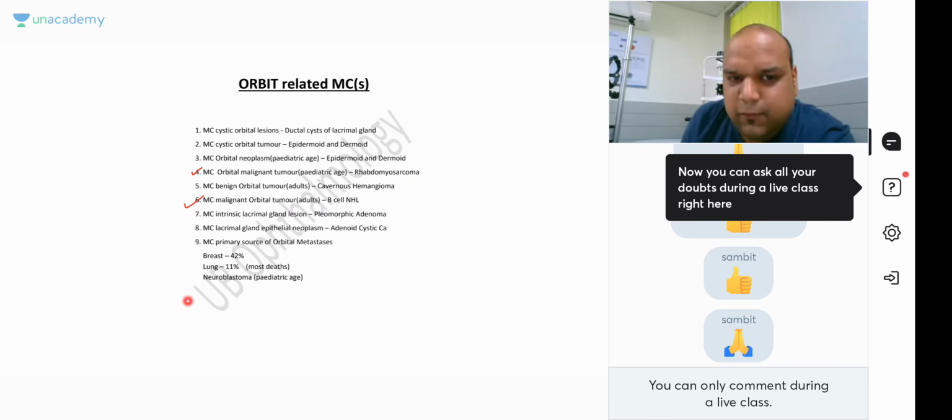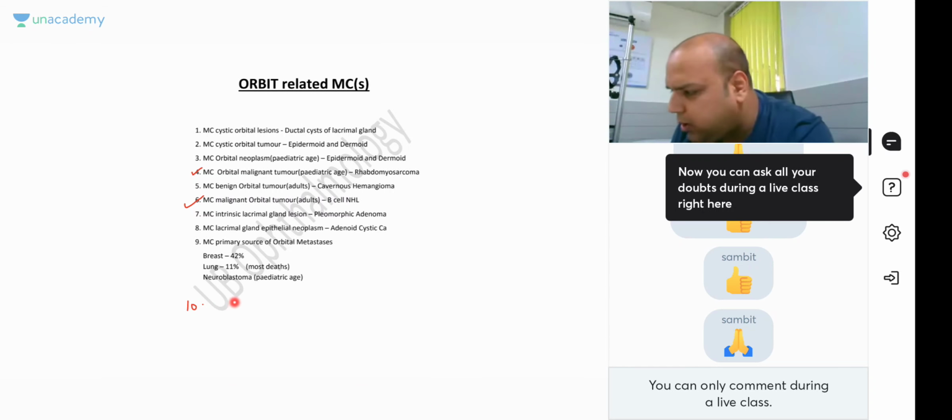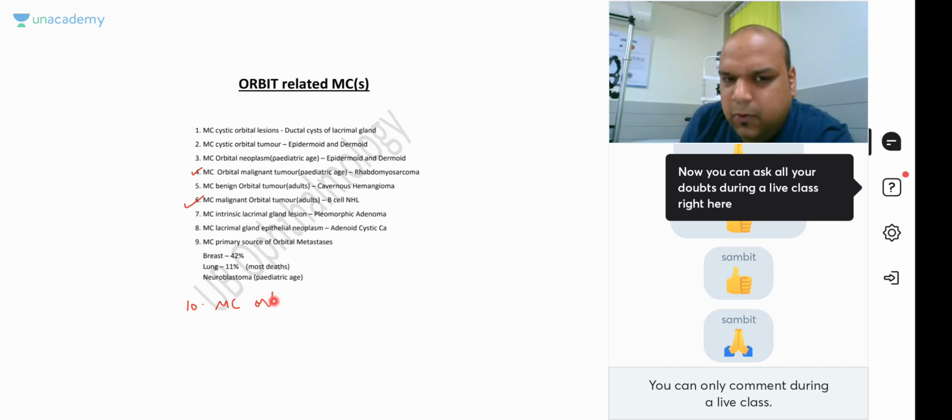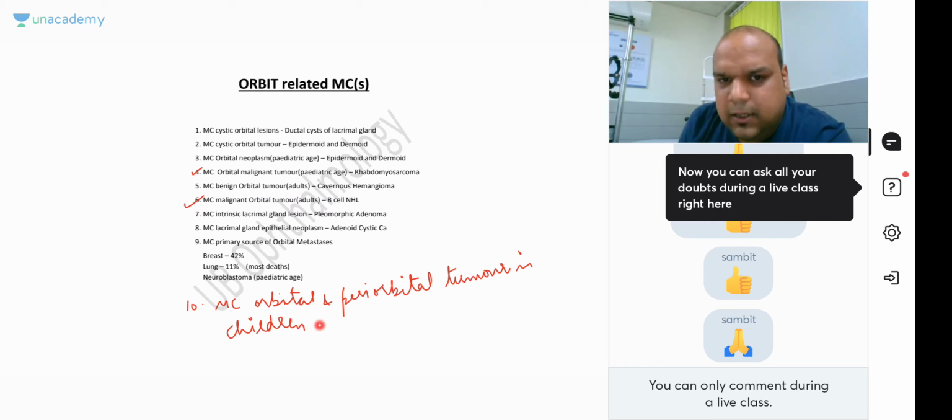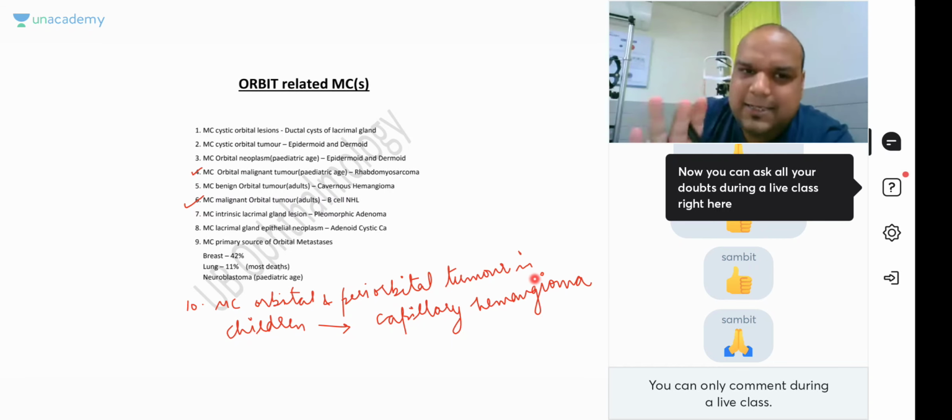Rhabdomyosarcoma. I will just give you one more question here, everybody. What is the most common orbital and periorbital tumor? Most common orbital and periorbital tumor in children. The answer is capillary hemangioma. Okay, so all these questions are asked just straight one-liner questions. So I've given you all these questions listed as one. Which age group, malignant or benign, overall cystic lesion, lacrimal gland lesion, or whatever. Am I clear, everybody? This has also been asked a lot of time.